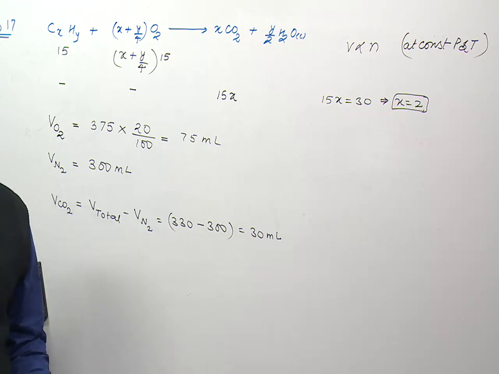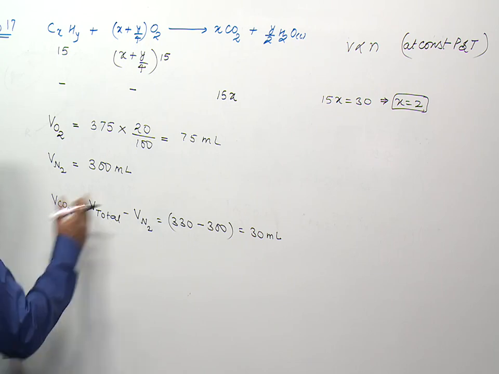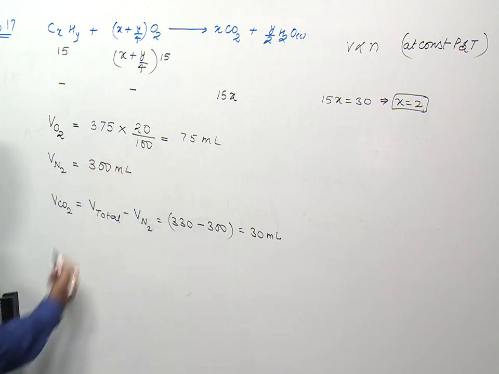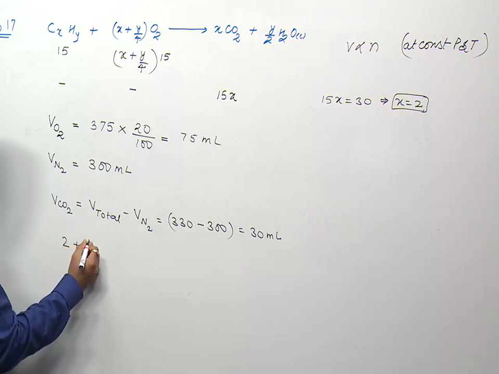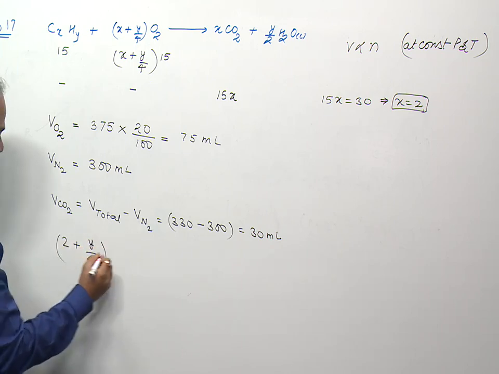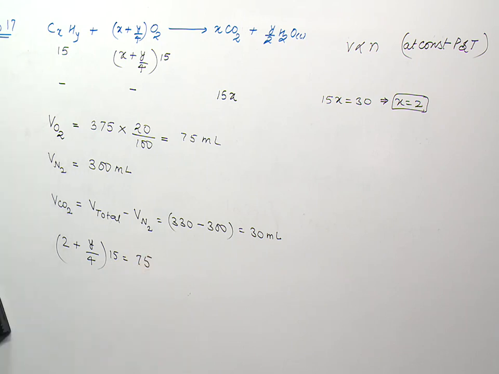If we go through the options, no such option is given in this question where x equals 2. So it is a wrong question. And if we solve for y, the volume of oxygen is 75 ml and the entire oxygen is consumed. So we can say (2 plus y by 4) into 15 is equal to 75.